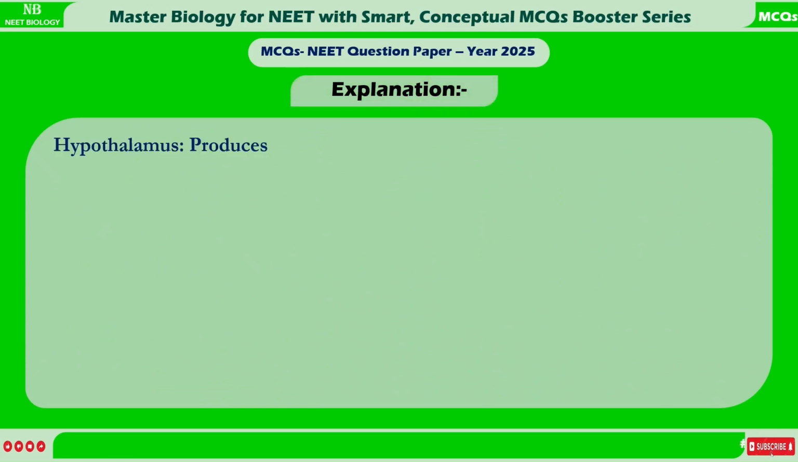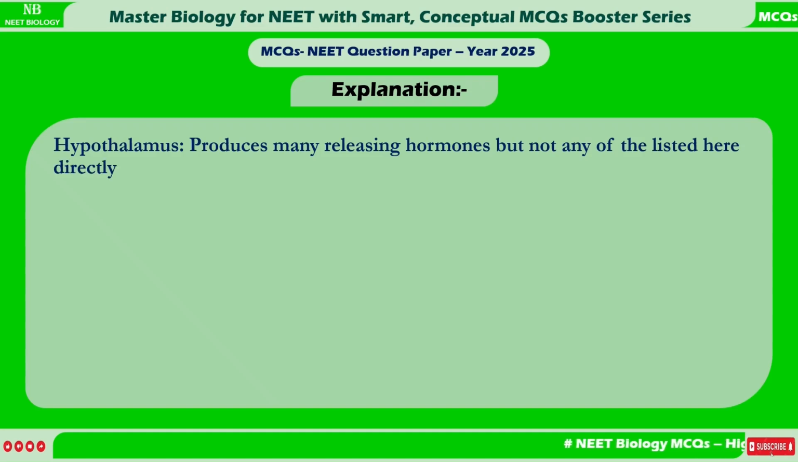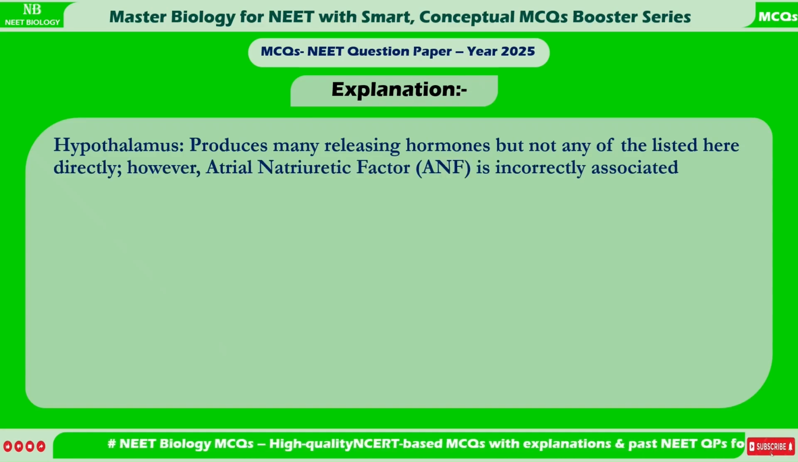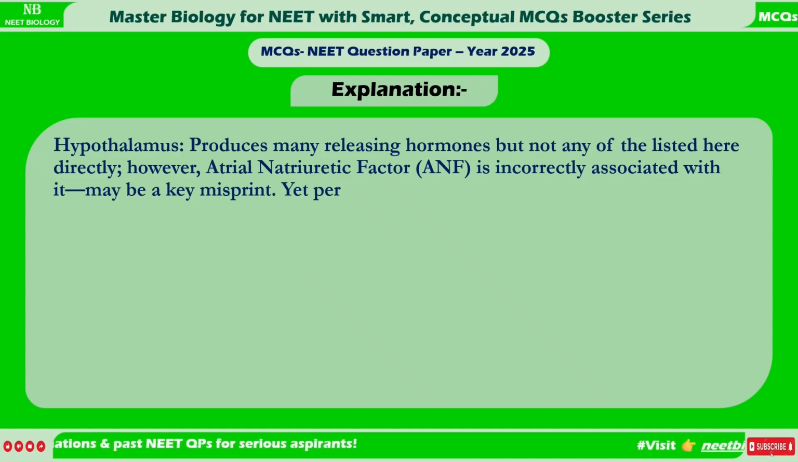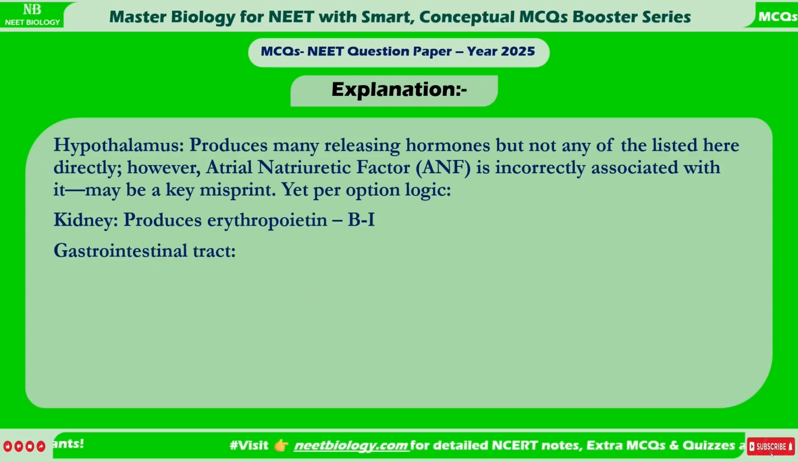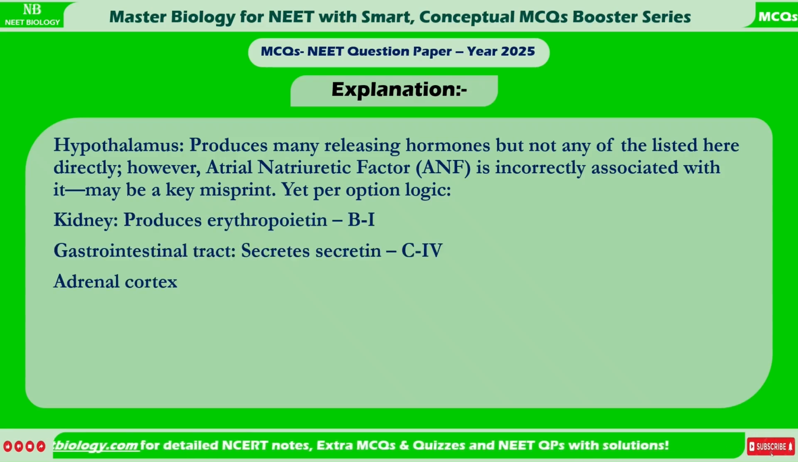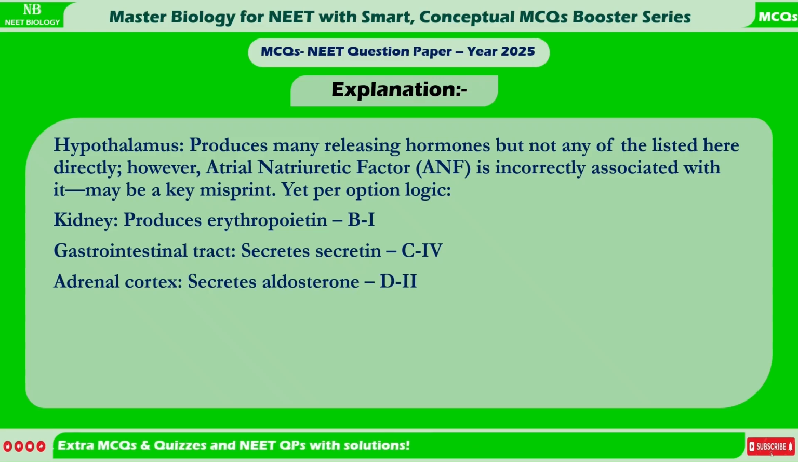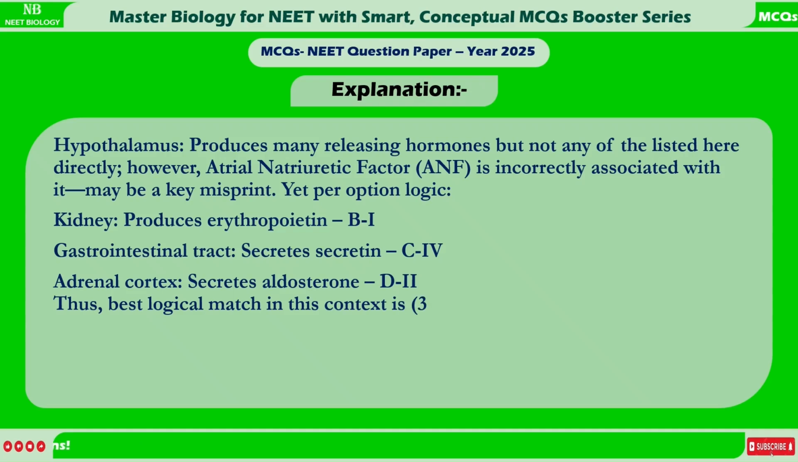Explanation. Hypothalamus produces many releasing hormones but not any of the listed here directly. However, atrial natriuretic factor, ANF, is incorrectly associated with it, may be a key misprint. Yet per option logic, kidney produces erythropoietin, B1. Gastrointestinal tract secretes secretin, C4. Adrenal cortex secretes aldosterone, D2. Thus, best logical match in this context is C.